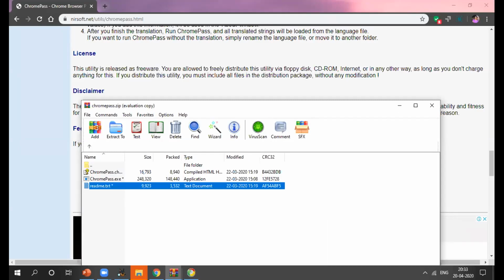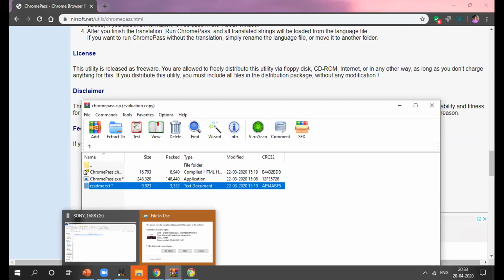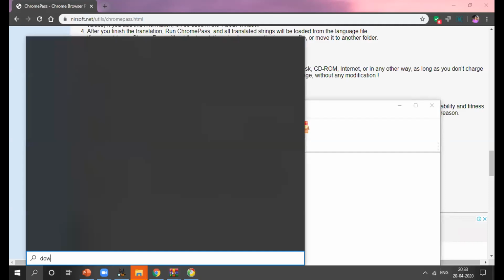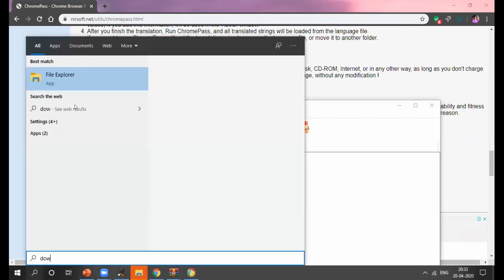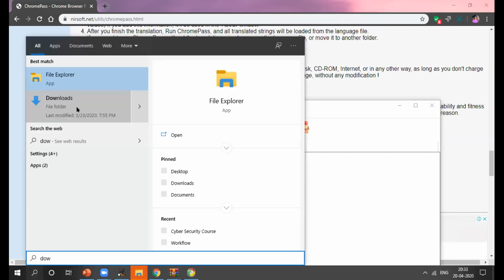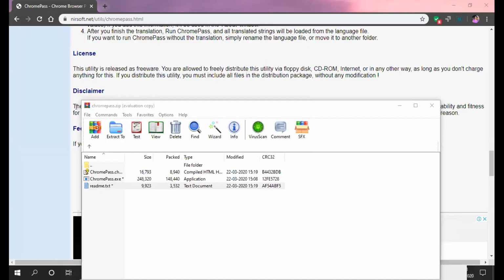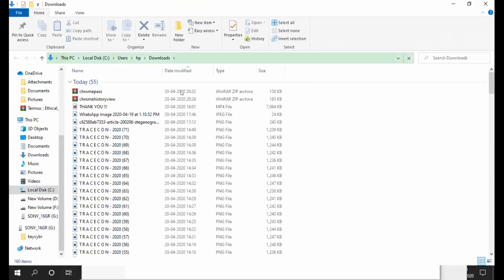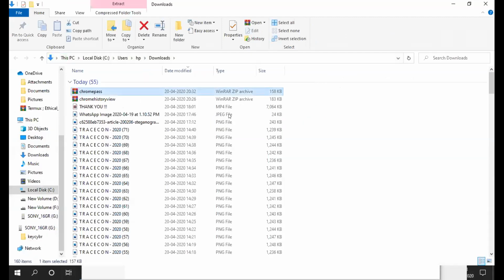I'll just extract this file, so it will be easy. Extract here.